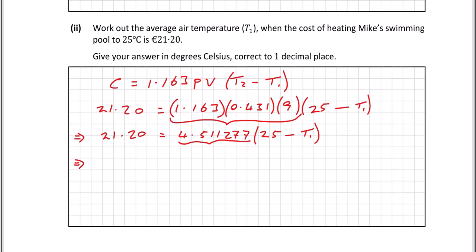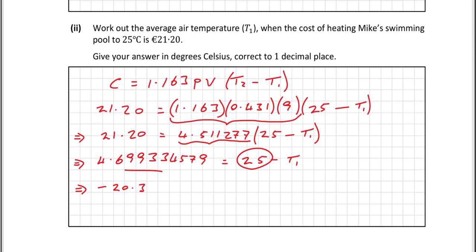So if you divide 21.2 by 4.511277, you get on the left hand side 4.699334579, and that's equal to 25 minus T1. Okay, so the next thing I'm going to do here is subtract 25 from both sides to get rid of this on the right hand side. So I've got to do this here minus 25. If I do that, I'll get minus 20.30066542, and that's equal to minus T1.